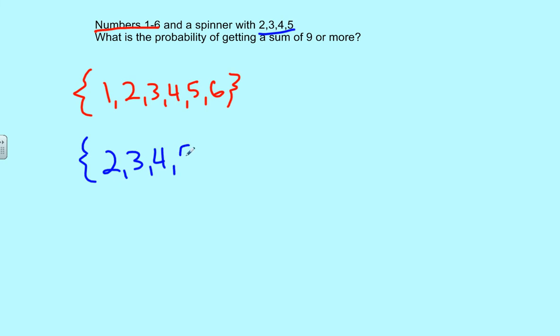So what we can look at, let's make a couple of sample spaces here. Curly braces. On our cube, we have 1, 2, 3, 4, 5, 6. Close curly braces. And then on our spinner, we have 2, 3, 4, and 5. Alright.